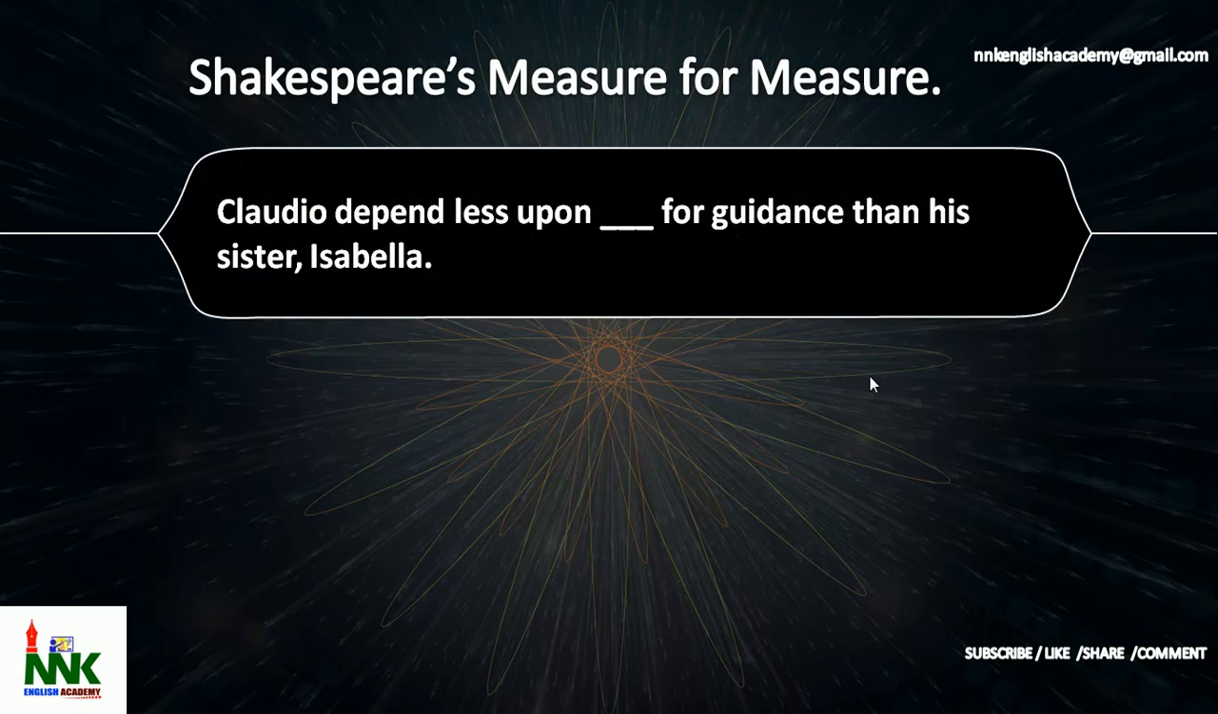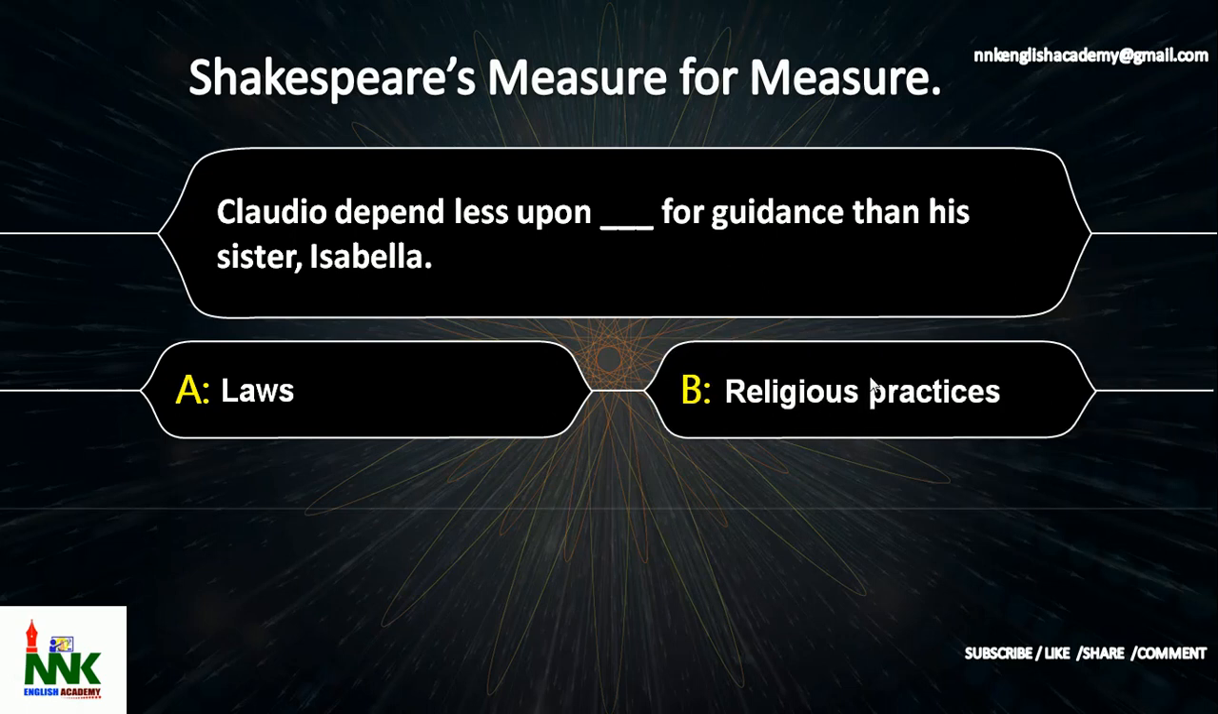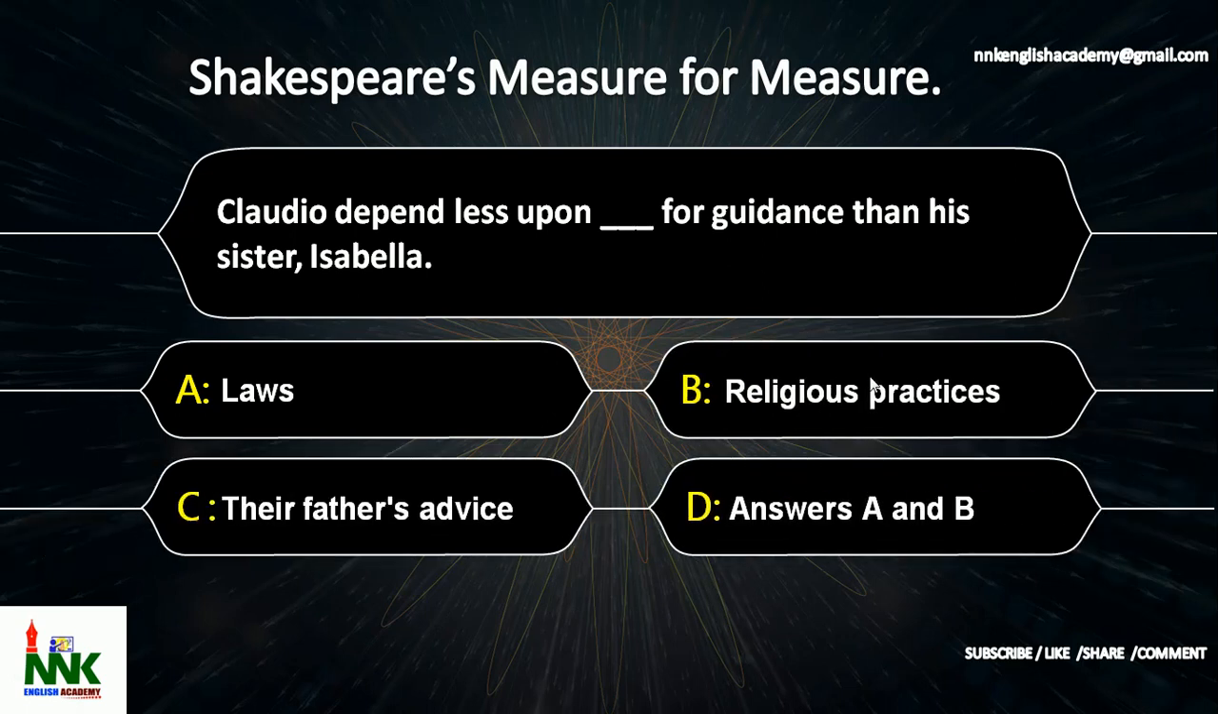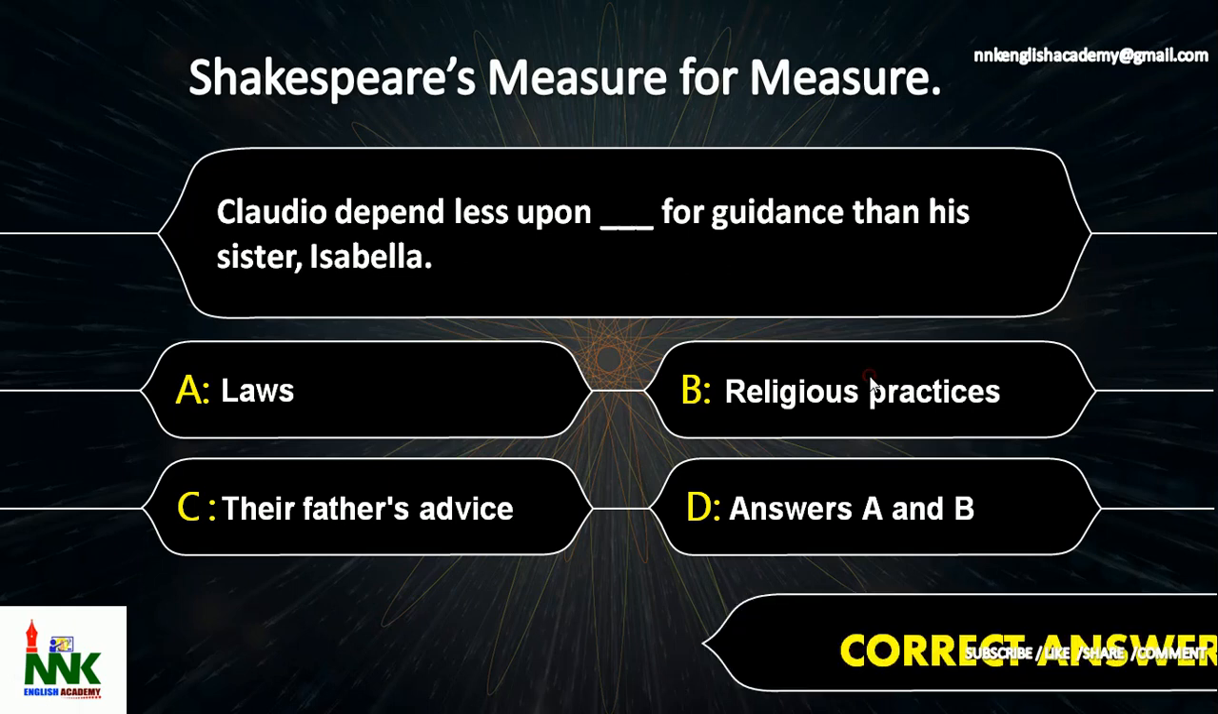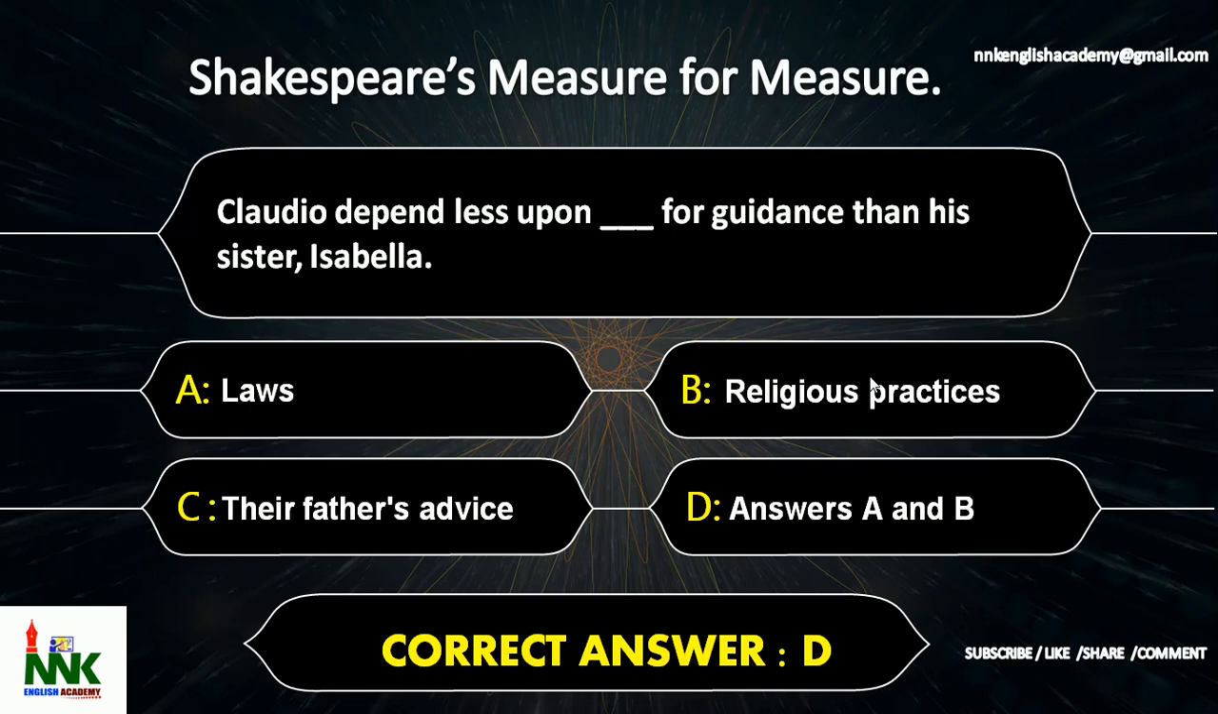Next question. Claudio depends less upon dash for guidance than his sister Isabella. The options are option A laws, option B religious practices, option C their father's advice, option D answer A and B. Claudio depends less upon dash for guidance than his sister Isabella. The correct answer is option D, answer A and B, that is laws and religious practices.